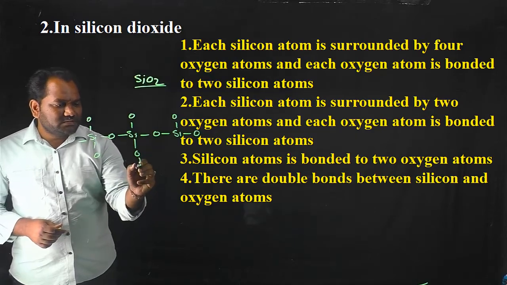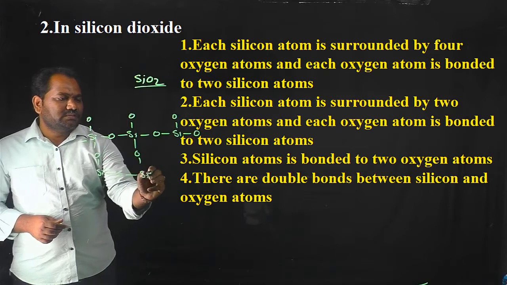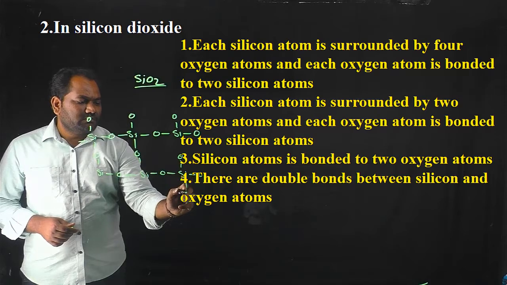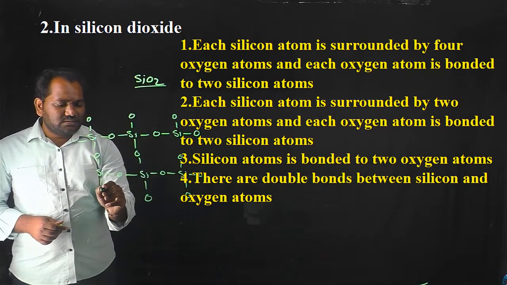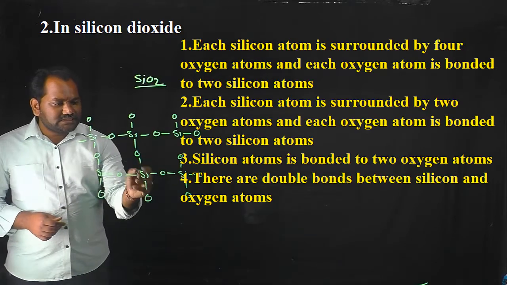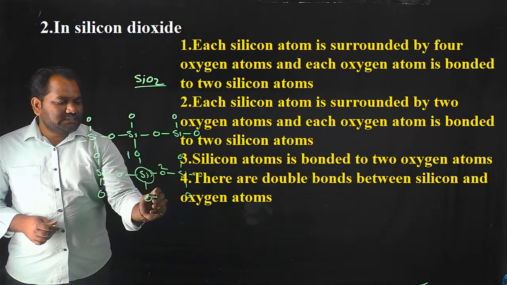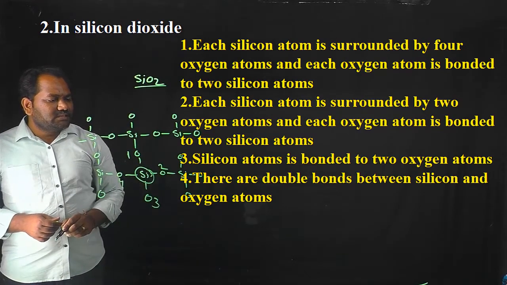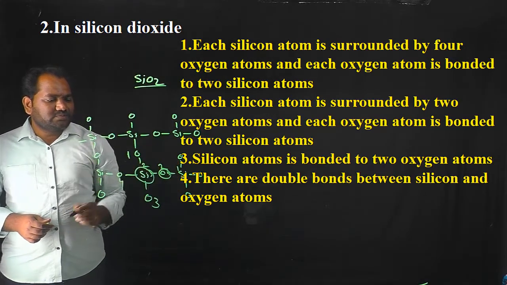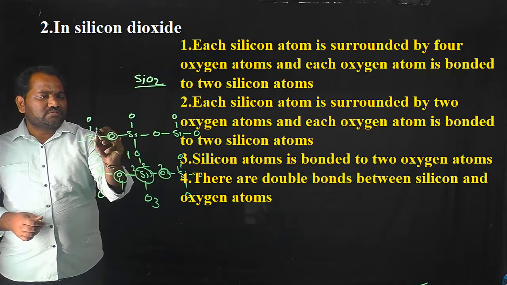This is the structure of silicon dioxide. This silicon atom is connected to 4 oxygen atoms. Similarly, each oxygen atom is connected to 2 silicon atoms.